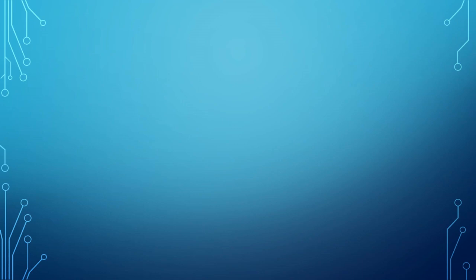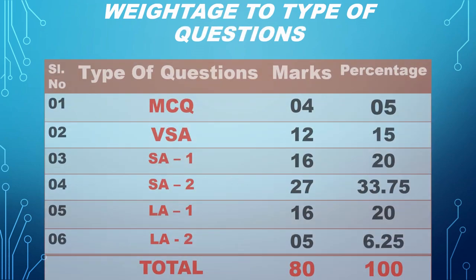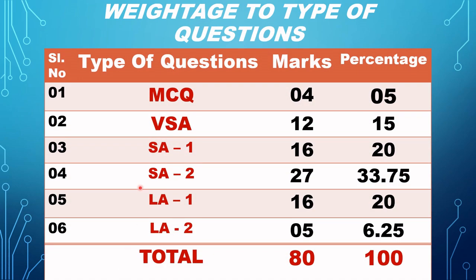If you observe the question paper, the order of the questions is based on the types of questions. So if you observe carefully, you'll notice that the first 16 questions is MCQ and VSA. So you'll be having 4 MCQs. Whereas in other subjects or in other languages, you may be having 8 MCQs. But unfortunately, you're having just 4 MCQs in English. And VSA will be of 12. So totally out of MCQ and VSA, you'll be having first 16 questions.